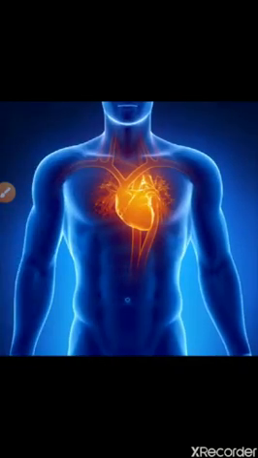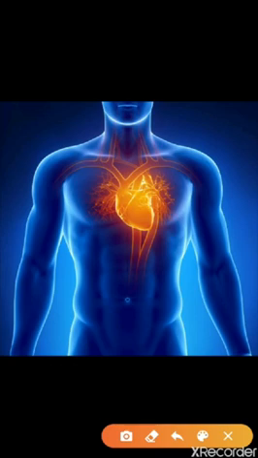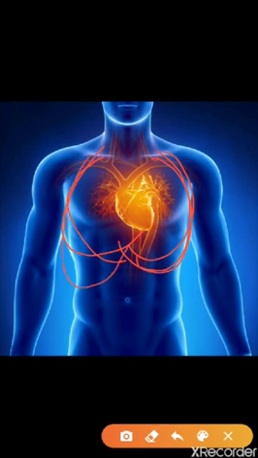Just see over here, this is the location of the heart. The rib cage is there from here to here, so it is protecting it. In childhood we used to know that the heart is present on the left side, over here, but the heart is not fully on the left.